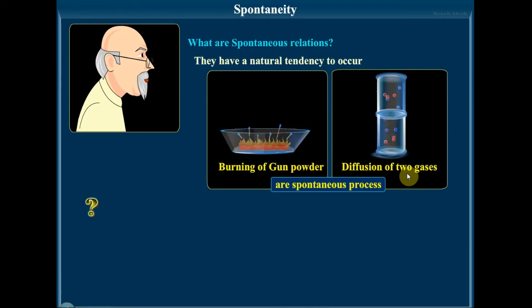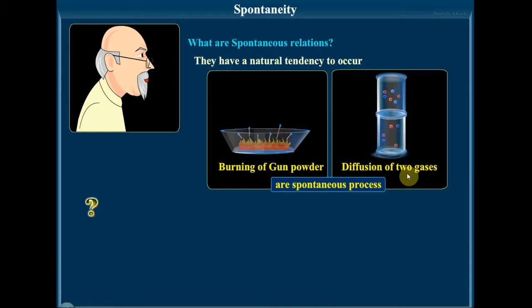Many other examples of spontaneous processes: evaporation of water, dissolution of sugar in water to form a solution. For some spontaneous processes we have to initiate them. Once we initiate it, once we give energy, the reaction will take place in one direction. Examples are hydrogen reacting with oxygen to produce water. Here an electric discharge is supplied, and after that the reaction takes place in one direction. Coal burns to give carbon dioxide when ignited. Another example of a spontaneous process.